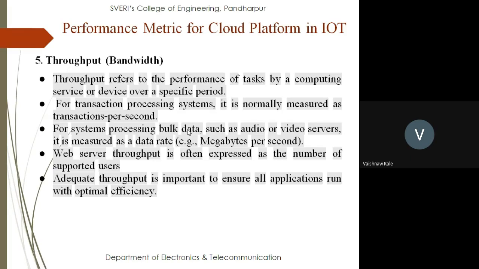And adequate throughput is important to ensure all applications run with optimal efficiency. So this throughput or bandwidth needs to be adequate, only then can all applications run with optimal efficiency. So normally throughput refers to the performance of the task by a computing service or a device over a specific period. And second most important is adequate throughput is important to ensure that all the applications run with optimal efficiency.